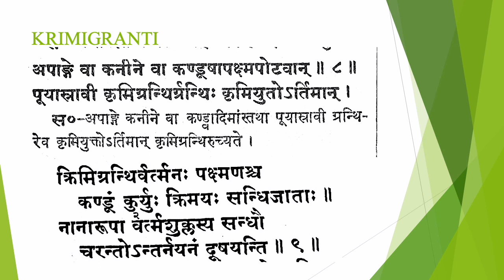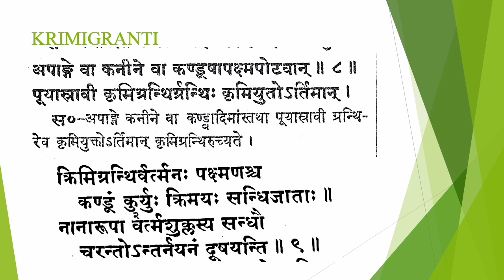Kandusha Pakshma Podavan. Puya Sravi. So there will be Kandu, itching, Usha, burning sensation, Pakshma Podavan, falling of eyelashes, Puya Sravi and pus discharge. Krimi Grandhir Grandhihi Krimi Yudo Artiman. So in Krimi Grandhi there will be small Grandhis in which krimi will be present.